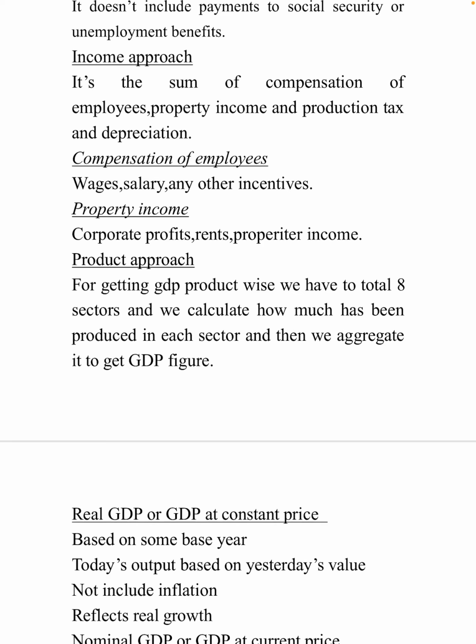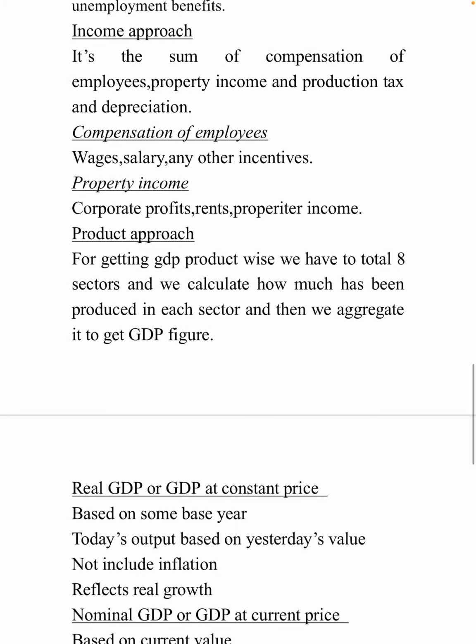Depreciation will always be cut from the total. So this is the income approach.